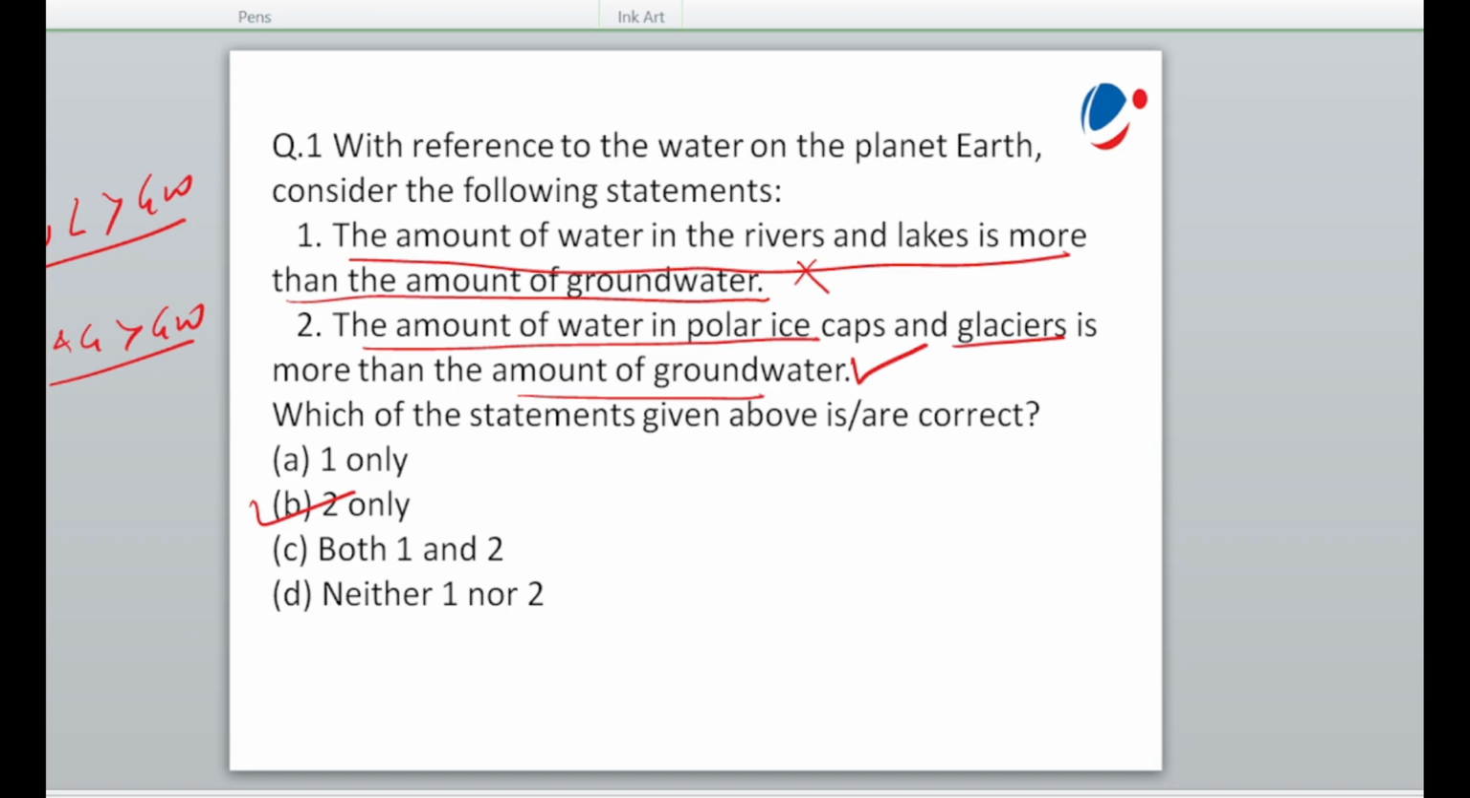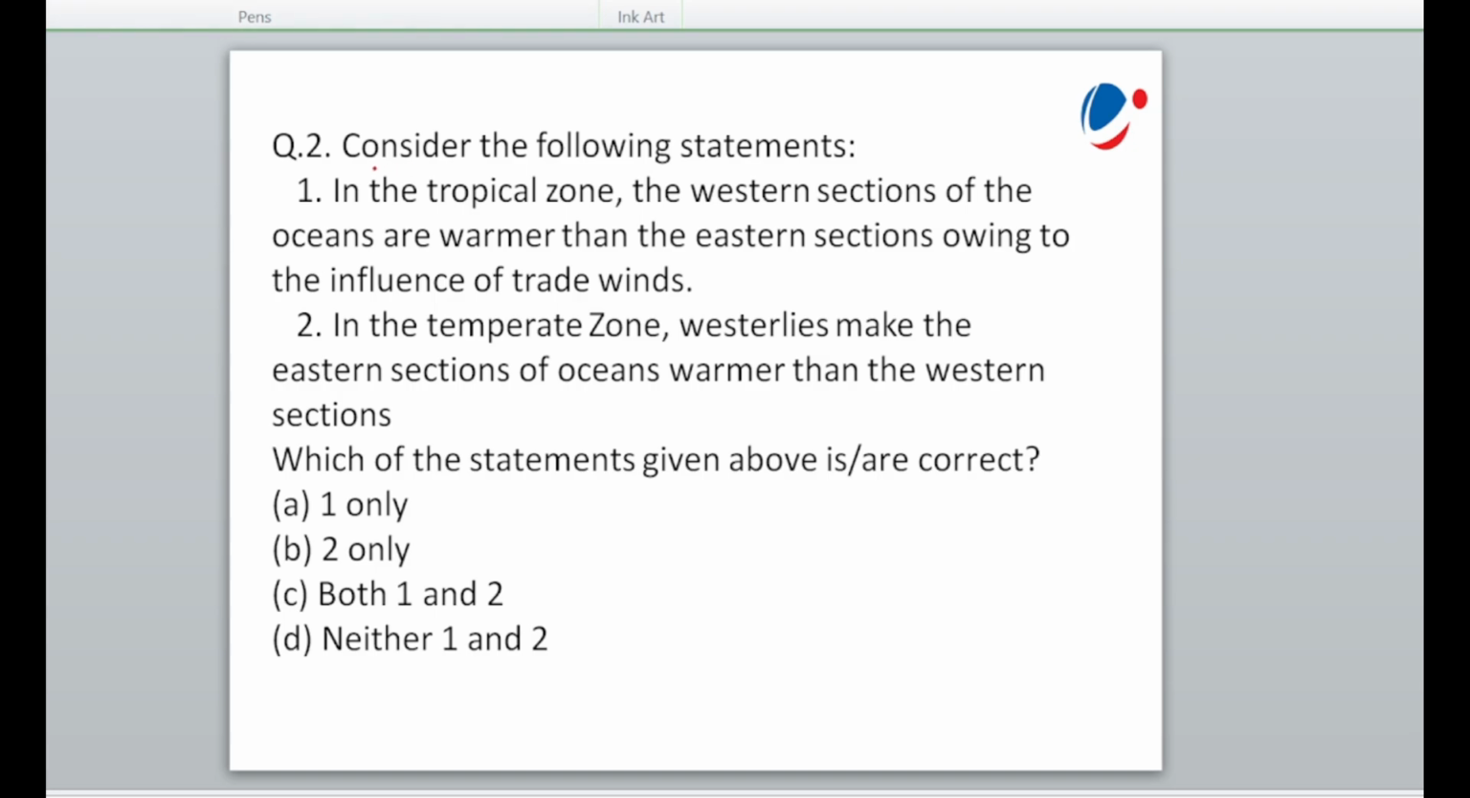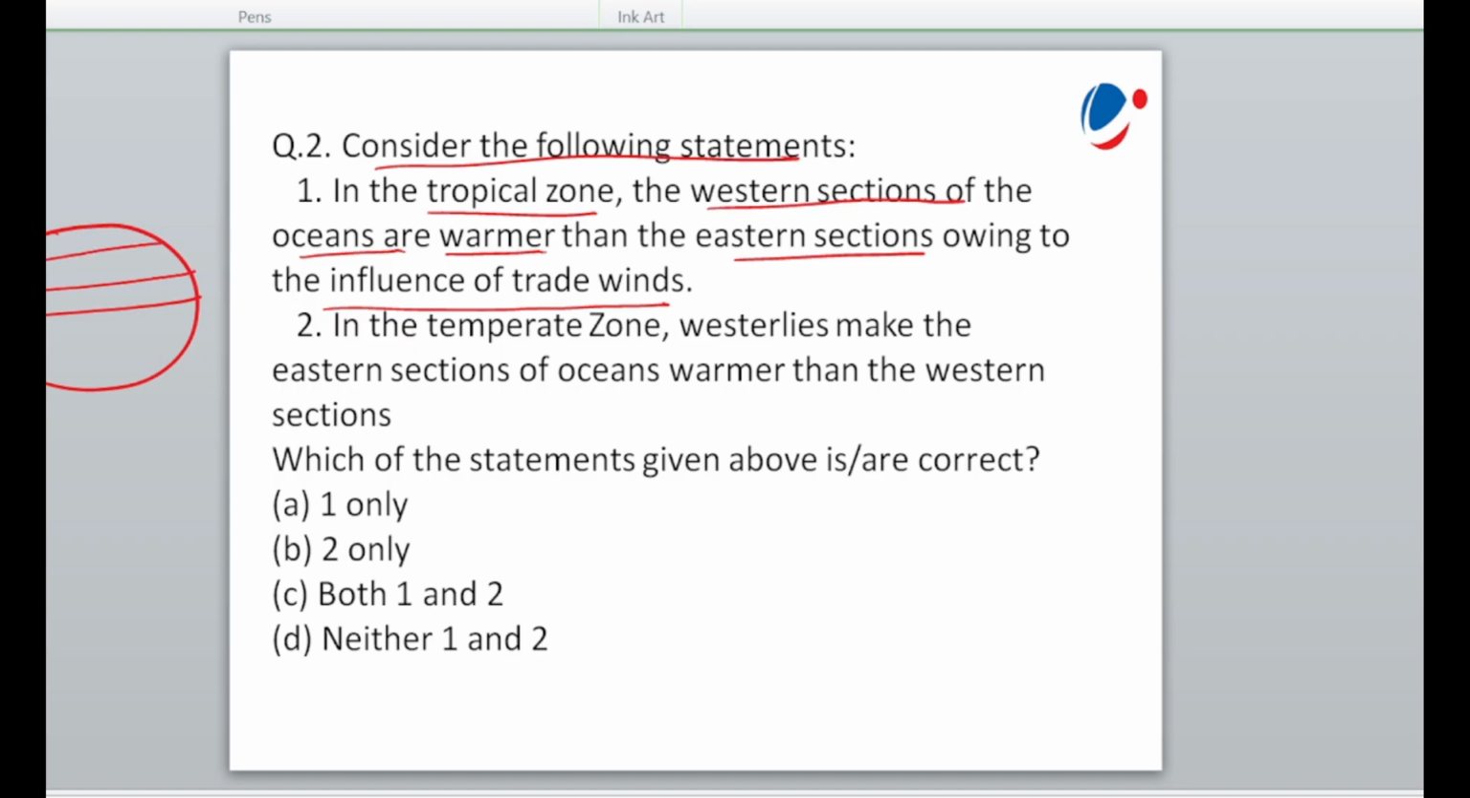Clear? Now coming to the second question. Consider the following statements. In the tropical zone, the western section of the oceans is warmer than the eastern section owing to the influence of the trade winds. Suppose this is our globe. This is the equator. We mark these as the zones of this earth. Near the equator, the type of winds we generally see are called trade winds.